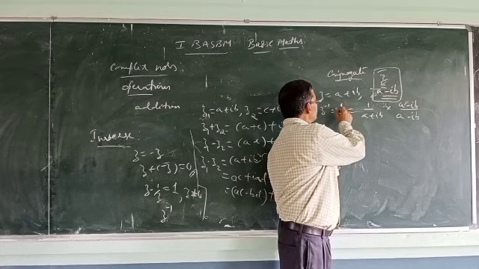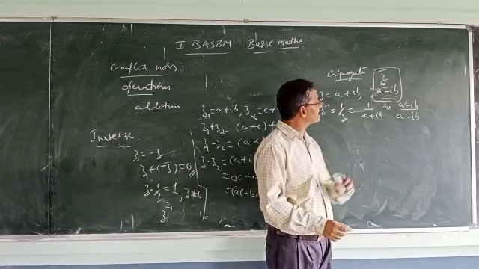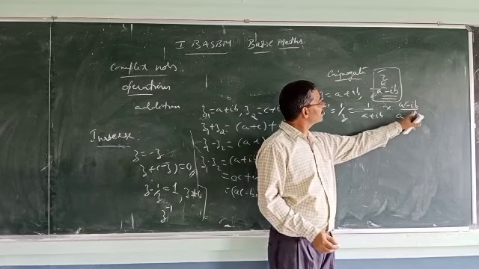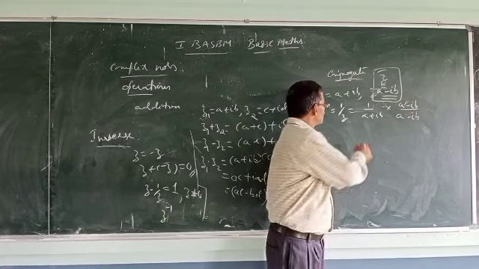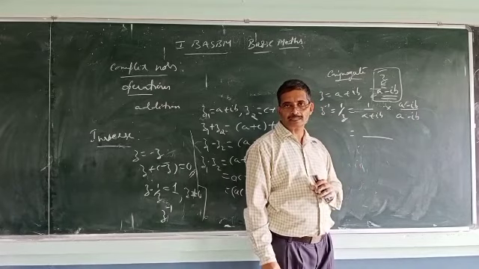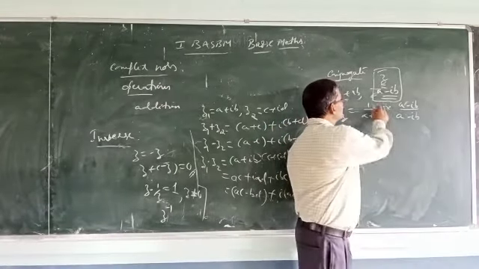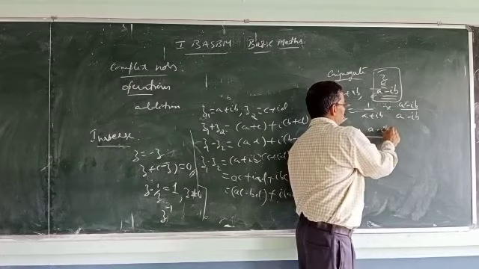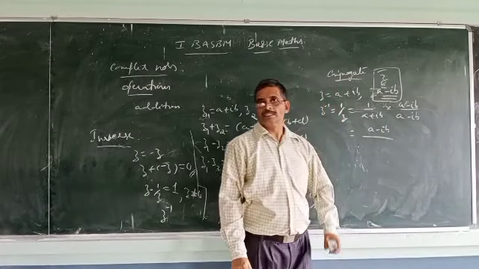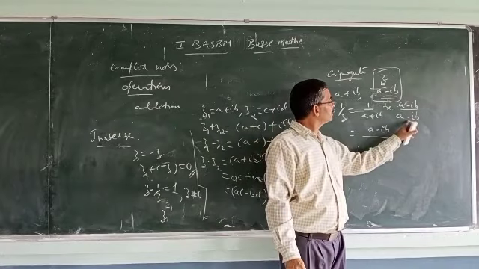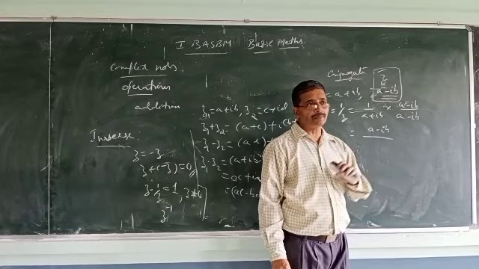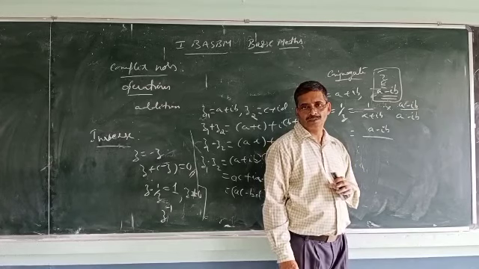So 1 by z equal to 1 by a plus ib equal to 1 into a minus ib divided by a plus ib into a minus ib. We can simplify this. In the numerator, 1 into a minus ib is a minus ib. What about the denominator? This is a plus ib into a minus ib. So what is the form? A plus b into a minus b form. What is that?